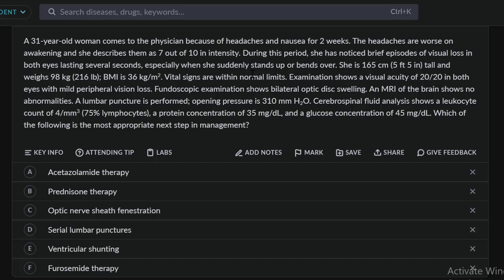Now, there are cases of asymptomatic idiopathic intracranial hypertension, so they don't really have headaches. How do you diagnose that? It's just the routine fundoscopic examination that they perform, and they find papilledema and no other cause of elevated intracranial pressure, and that's how they make the diagnosis. It's just screening and you found it. The other thing I wanted to mention is that the CSF analysis here is normal and the MRI is normal, but the opening pressure is very elevated. There is some vision loss.